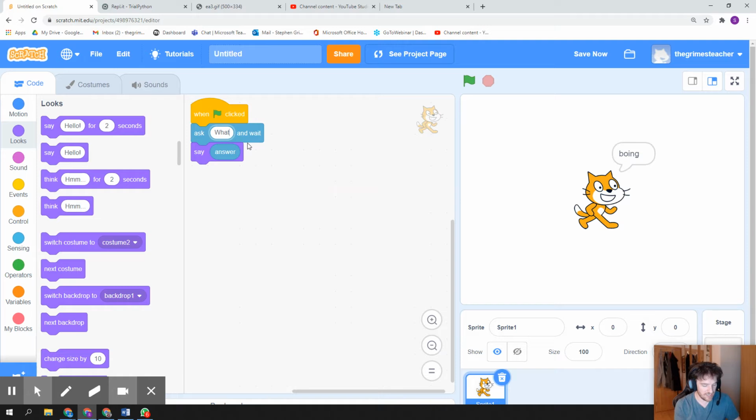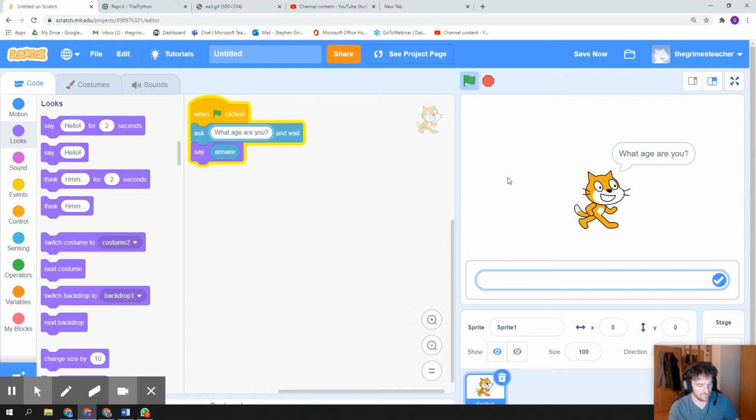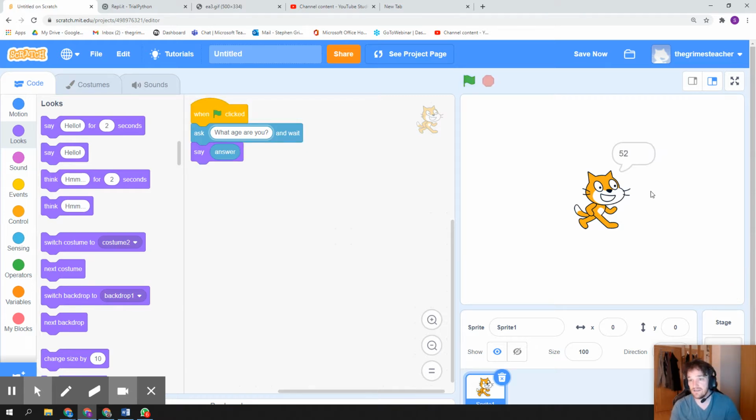So that's how I do it in Scratch here. I could say, what age are you? And it'll ask me, what age are you? And I say, I'm 52. And it'll just say 52. And he doesn't say anything else. Kind of boring. Anyway, how can we do that in Python?